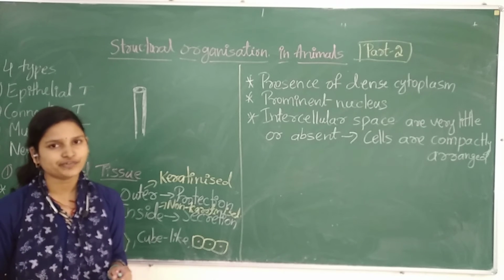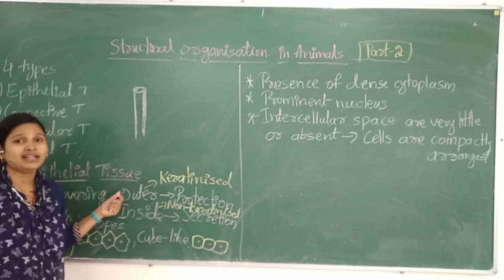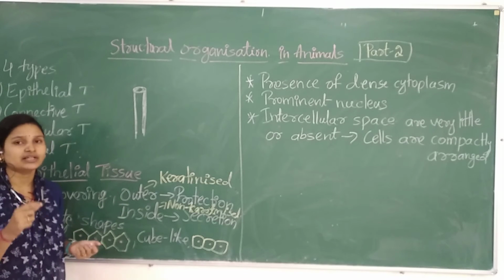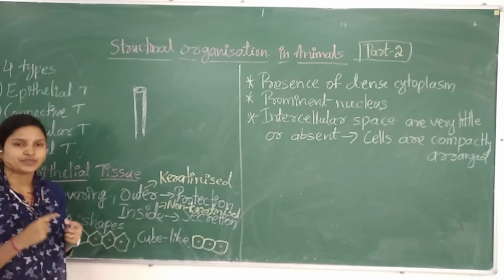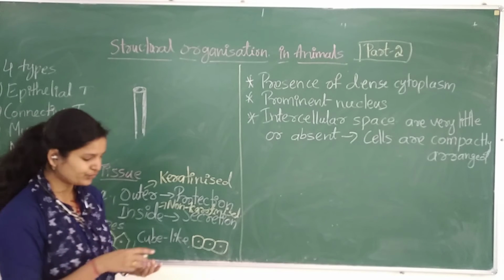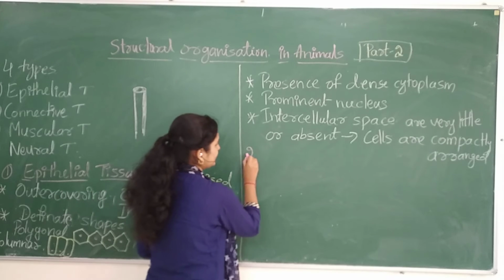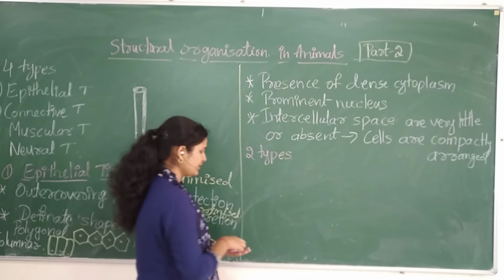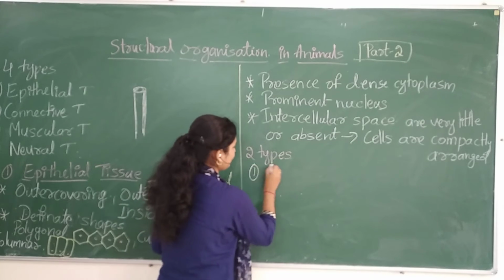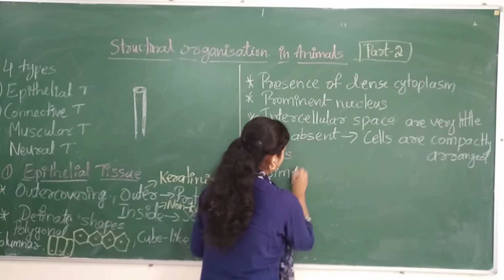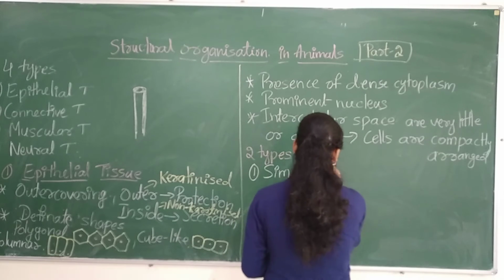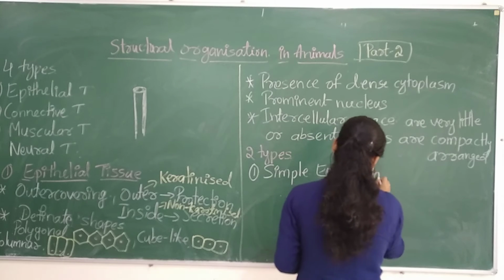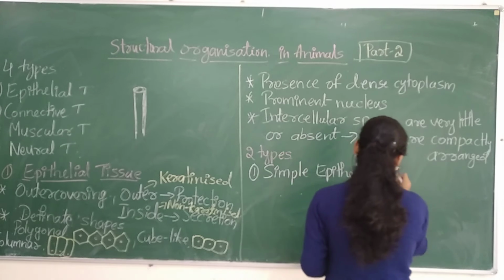Now we are moving further. In the epithelial tissue, based on the function or the presence of cells, there are two types. The epithelial tissue is divided into two types. First one, simple epithelium tissue.